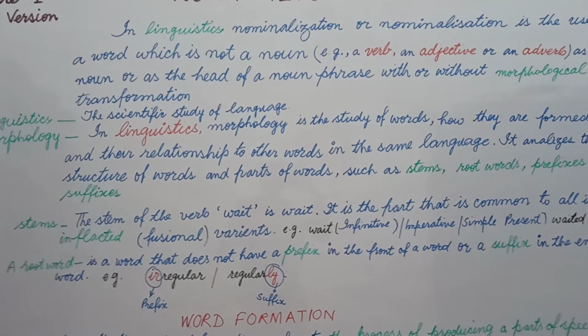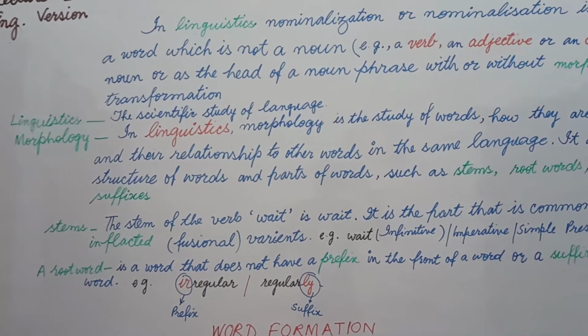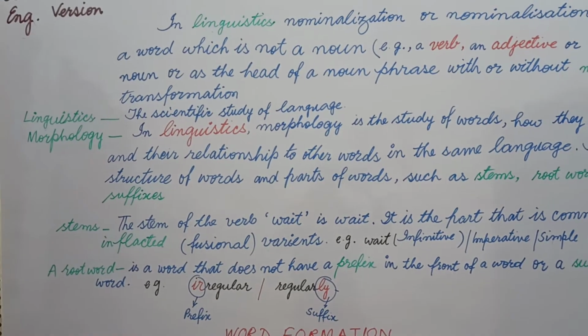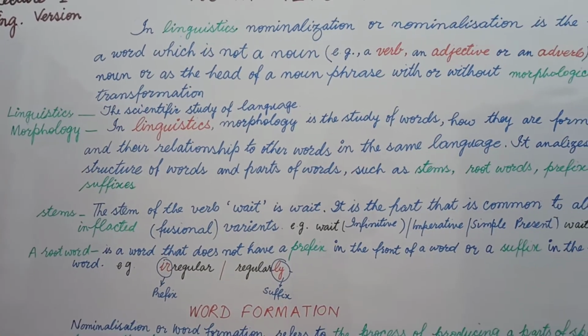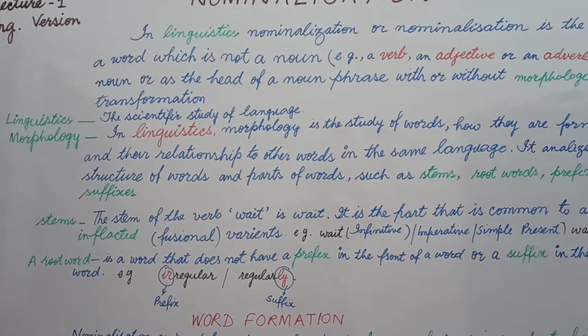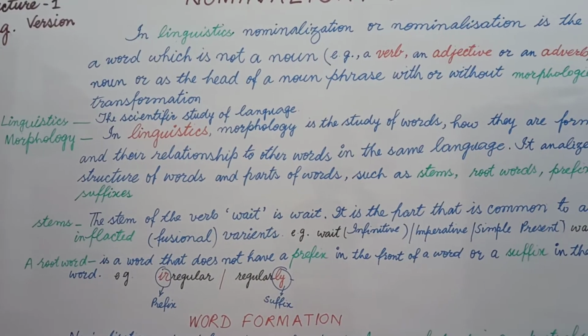When we study words, the study of words is called morphology. In this way we came to know the study of language is called linguistics, and the small unit of linguistics is morphology, meaning in morphology we study words.